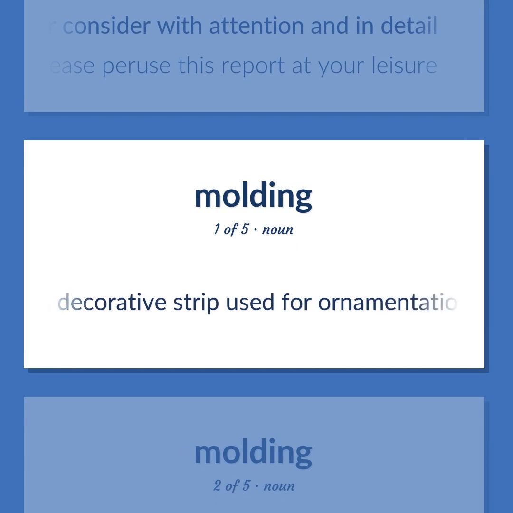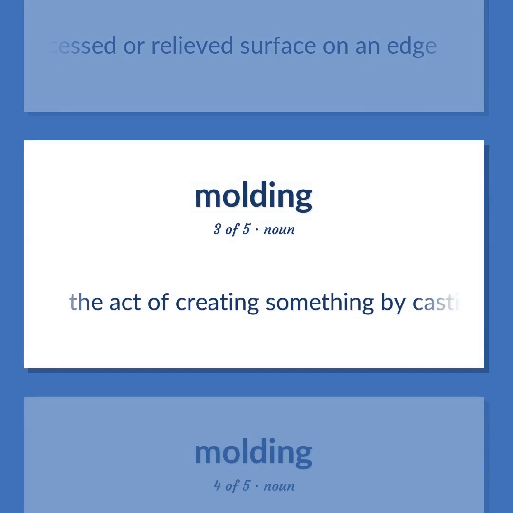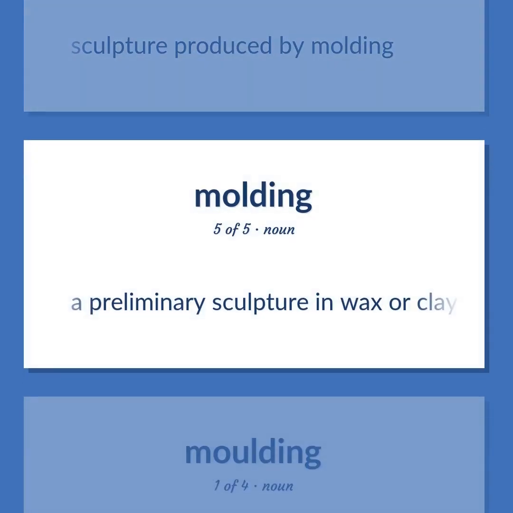A decorative strip used for ornamentation or finishing. A decorative recessed or relieved surface on an edge. The act of creating something by casting it in a mold. Sculpture produced by molding. A preliminary sculpture in wax or clay from which a finished work can be copied.